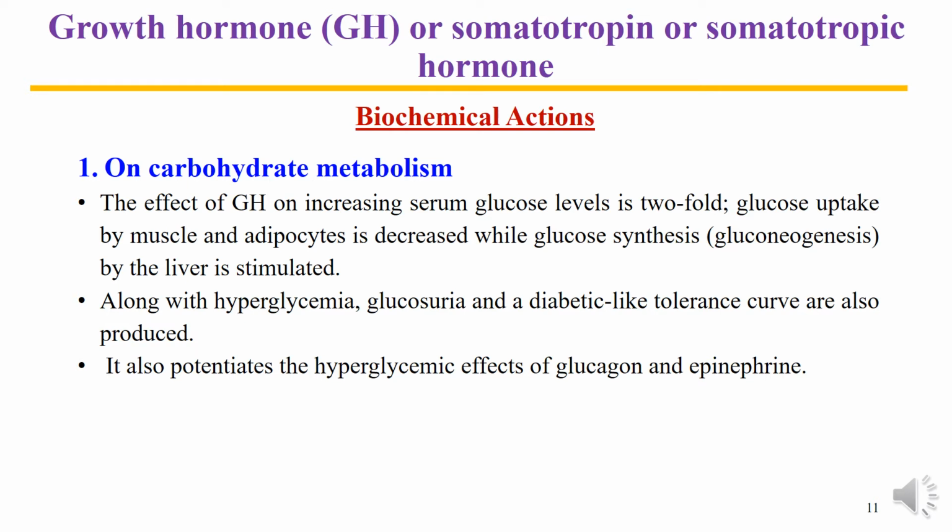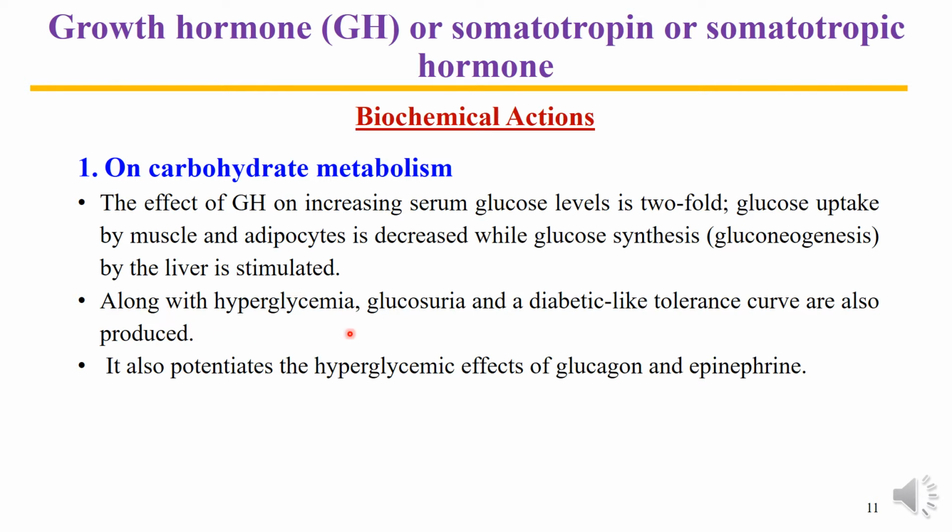One by one, first consider the biochemical action of growth hormone on carbohydrate metabolism. In a single sentence, the main action of growth hormone on carbohydrate metabolism is hyperglycemia. The effect of growth hormone on increasing serum glucose level is twofold. There are two processes by which glucose level in the blood is increased under the influence of growth hormone. One is that glucose uptake by the muscles and adipocytes is decreased. On the other hand, glucose synthesis, gluconeogenesis, by the liver is stimulated.